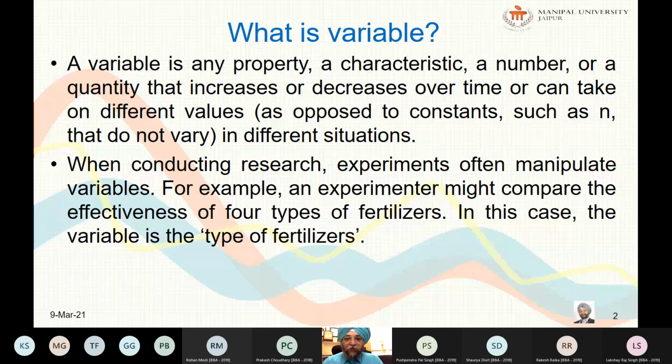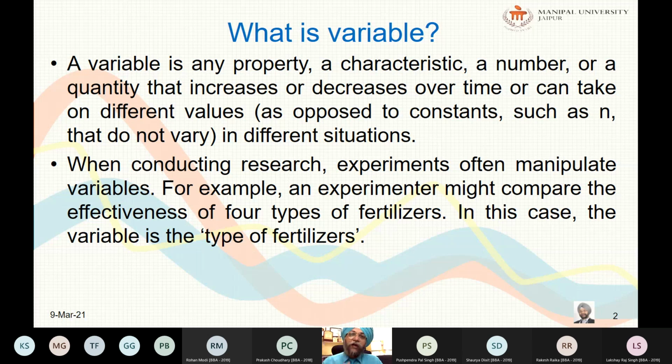For example, an experimenter might compare the effectiveness of four fertilizers. So four fertilizers are there. In this case, the variable is the type of fertilizer. What he is going to do in this experiment is that he has chosen four fields of equal type of land. So the type of land is a constant over here.